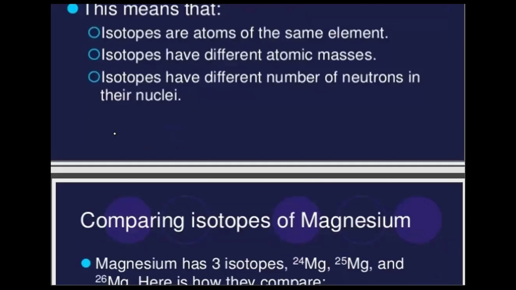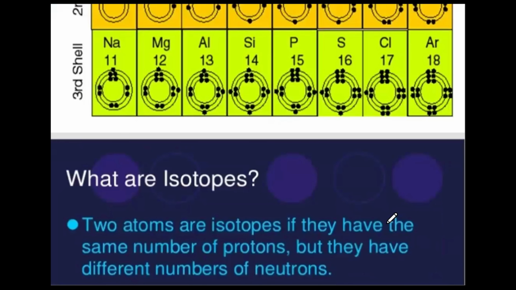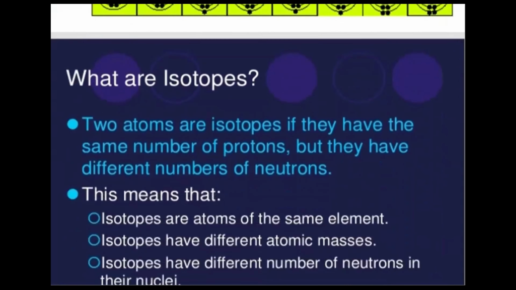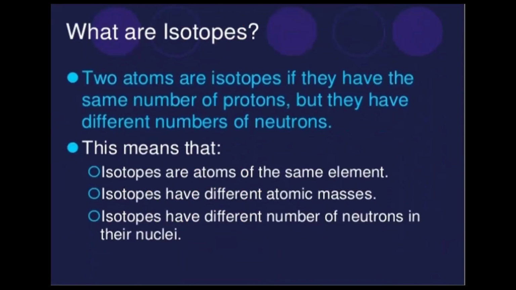Okay. Now here we have some more examples when we talk about the isotopes. We need to understand how we define isotopes. Isotopes are the atoms of the same element, with the same proton number, but they have a different neutron number.